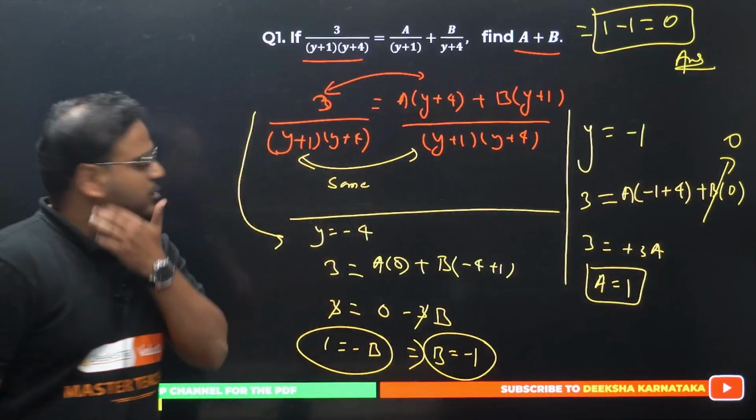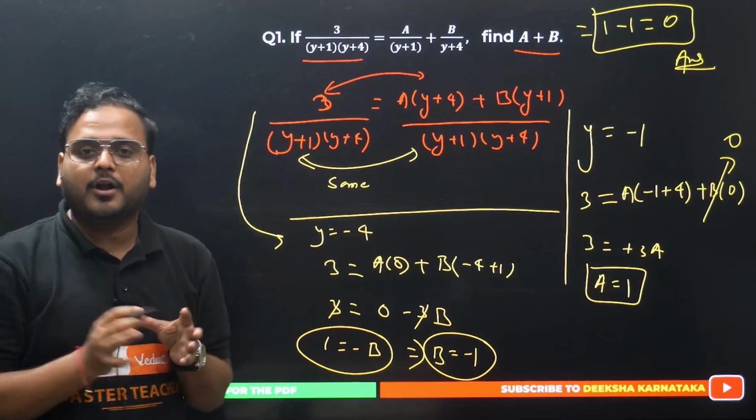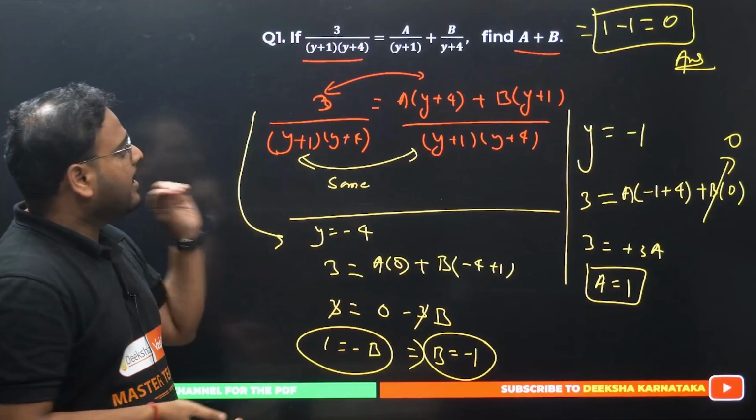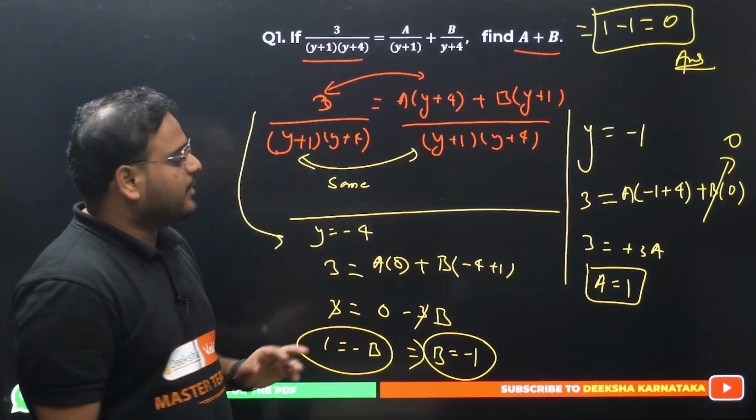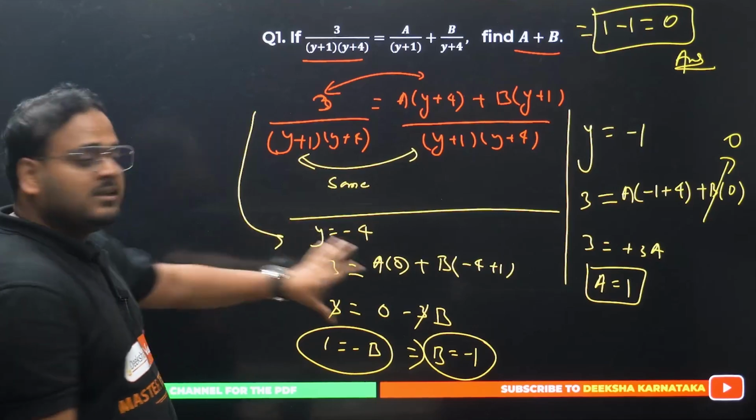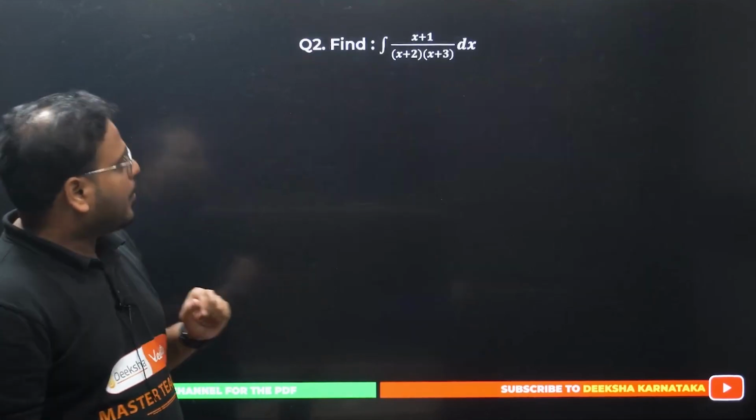This is a very simple question, the simplest form for partial fractions. I don't think a question like this can come in the exam, but yeah, this is the simplest kind of example for partial fractions. This is very much clear. Let's move on then. Question number 2.